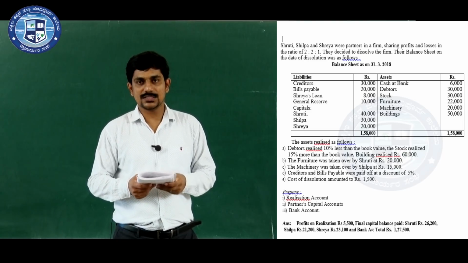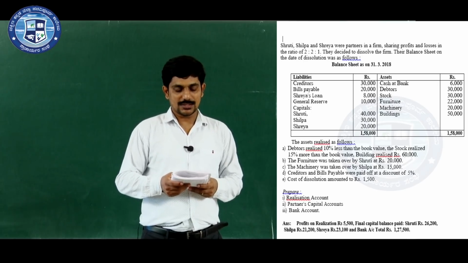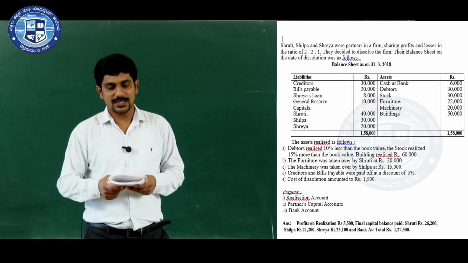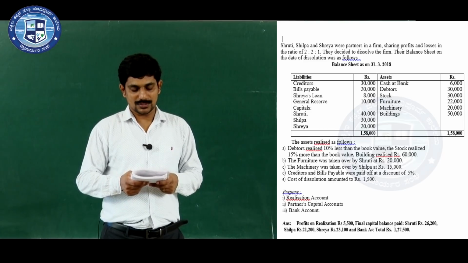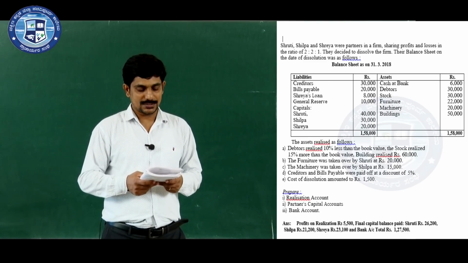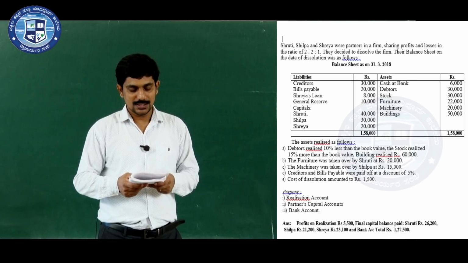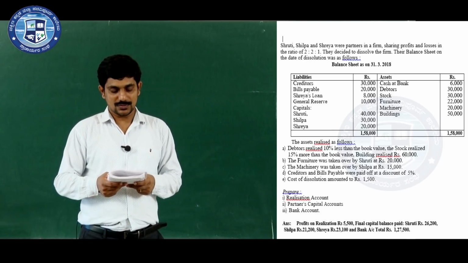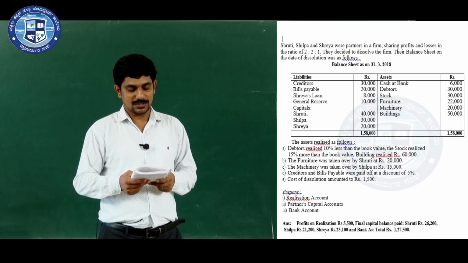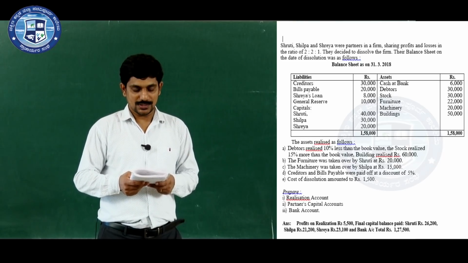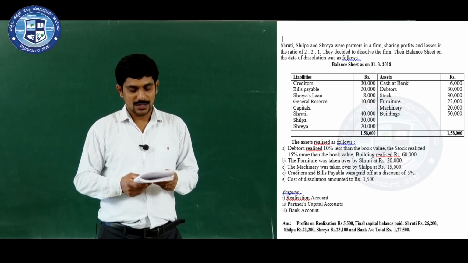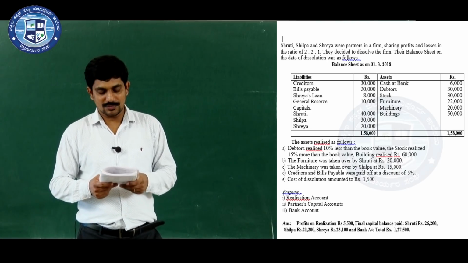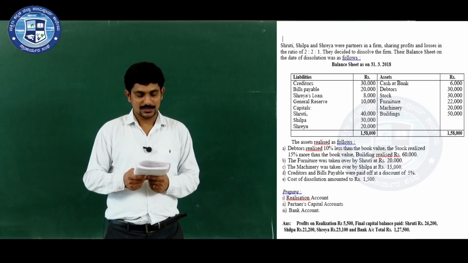And on the liability side, creditors 30,000, bills payable 20,000, Shreya's loan 8,000, general reserve 10,000, and capitals of three partners is given, that is Shruti 40,000, Shilpa's capital is 30,000 and Shreya's capital is 20,000, and total of the balance sheet is 1,58,000. Below the balance sheet, they have given some adjustments.